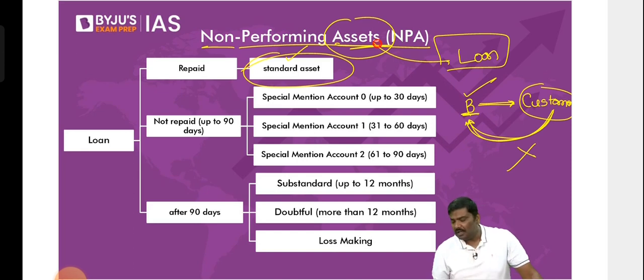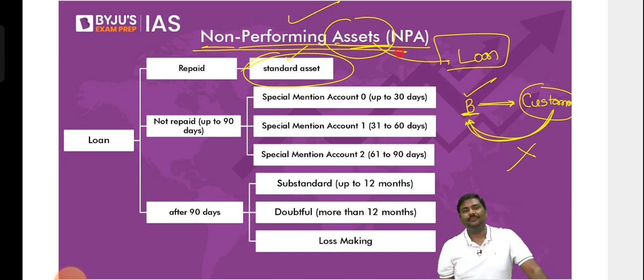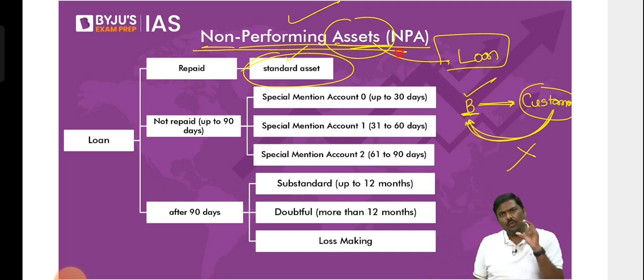Let me know. Second example. Is the asset in the second example generating revenue for the bank? No. Hence the name non-performing asset. NPA, non-performing asset. Now, how are these NPAs classified? What is the definition of an NPA?